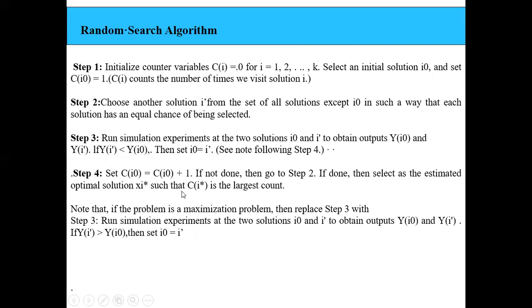So this is for minimization, finding the optimal solution by using minimization. Minimization means every time I'm checking for the lesser value, y of i dash is less than y naught. If you have to do it for a maximization problem, you have to run the simulation experiment at the two solutions i naught and i dash, find the outputs, and check whether y of i dash is greater than y of i naught. Then set i naught to i dash. That's the difference between a minimization problem and a maximization problem. In a minimization problem, we are finding the least possible solution as the best solution. In a maximization problem, we are finding the largest value as the best solution.